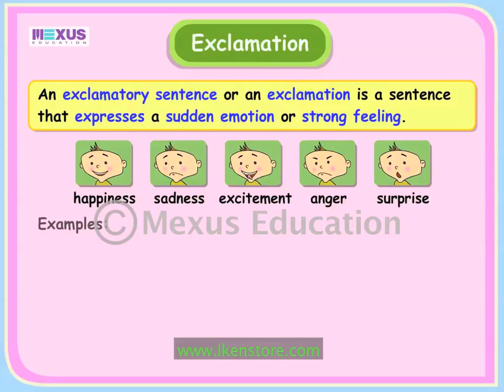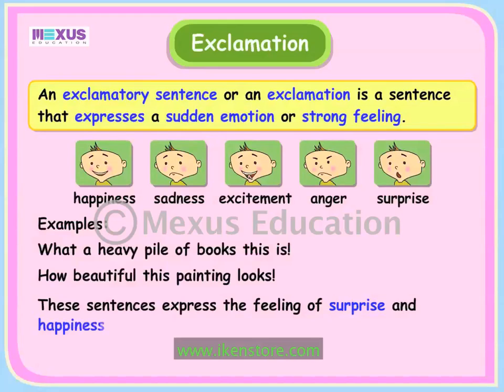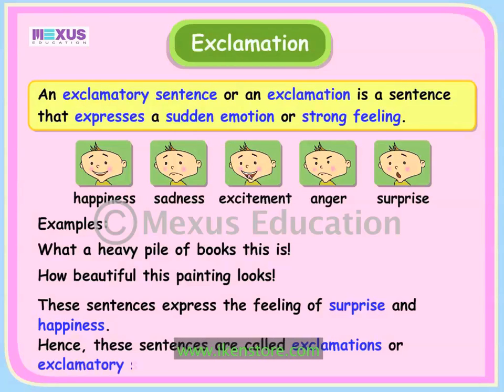Let's look at a few examples. What a heavy pile of books this is! How beautiful this painting looks! These sentences express the feeling of surprise and happiness. Hence, these sentences are called exclamations or exclamatory sentences.